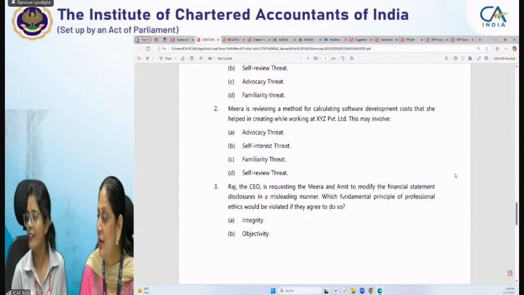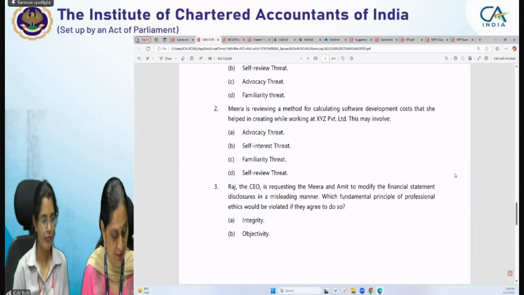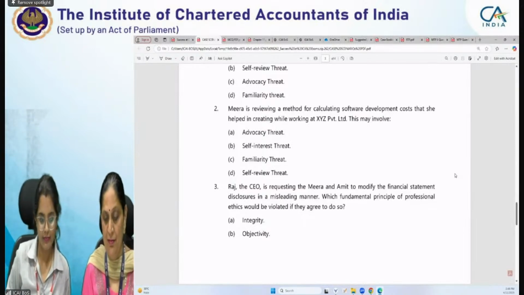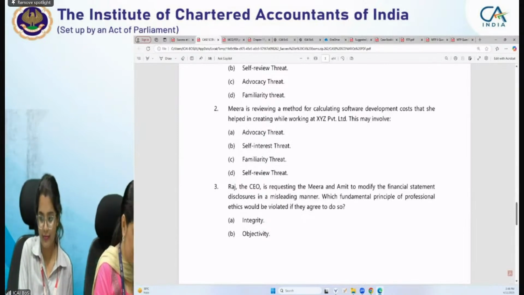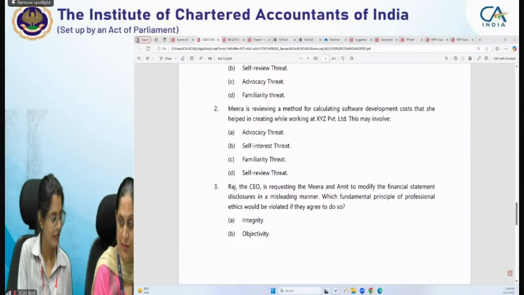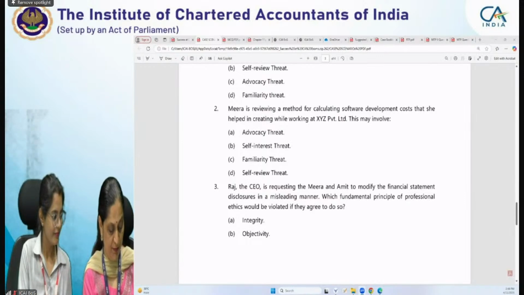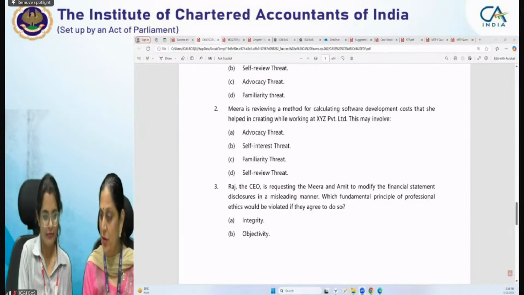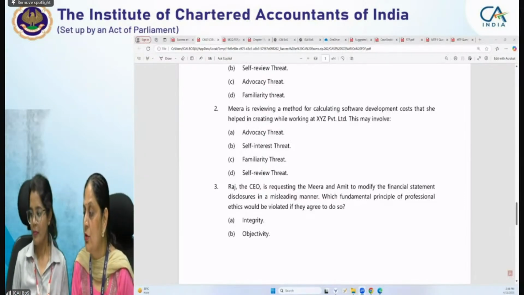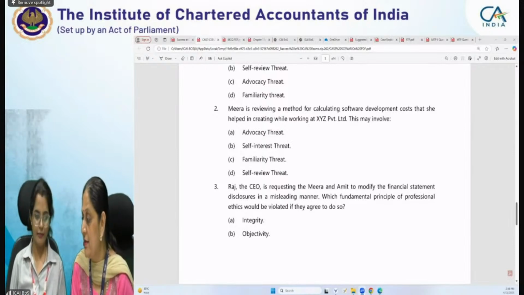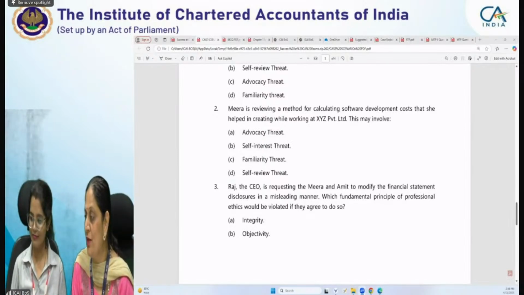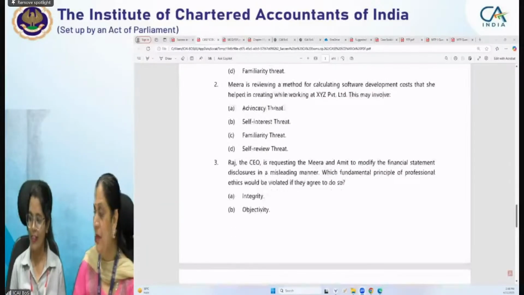Arpita, you are correct. Sanyam, no. So it will be integrity. Yes, Rajveer, very right. Now you are on the right answer. Arpita is also right. Sanyam, it will be integrity.